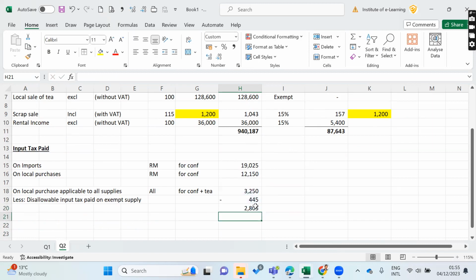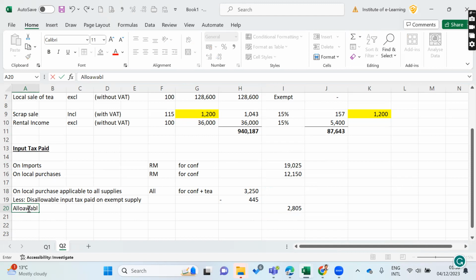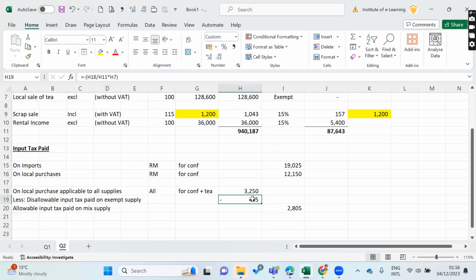Then the claimable allowable input tax on mixed supply would be this much. So I will take these two somewhere here, right? Here, this again, you can take as allowable input on mixed supply. Allowable input tax paid on mixed supply. Mixed supply in the sense, you know what it is, right? Allowable input tax on mixed supply. Right?